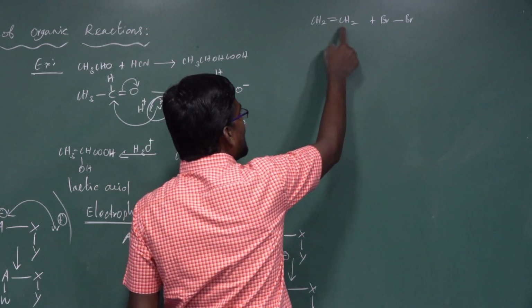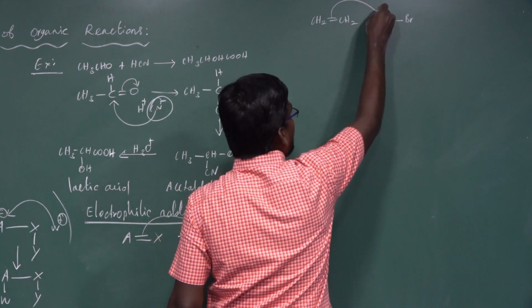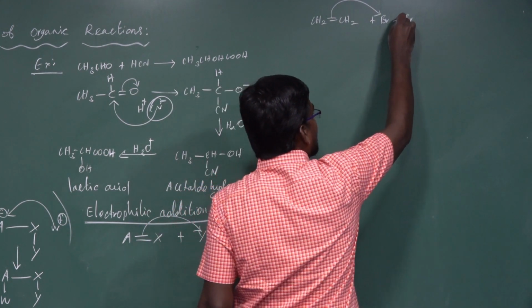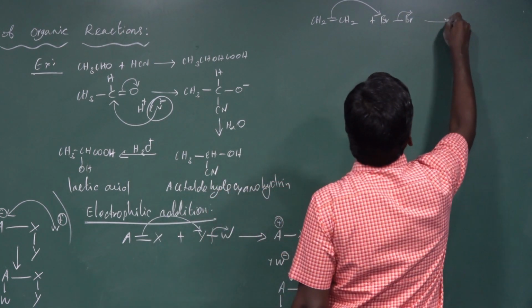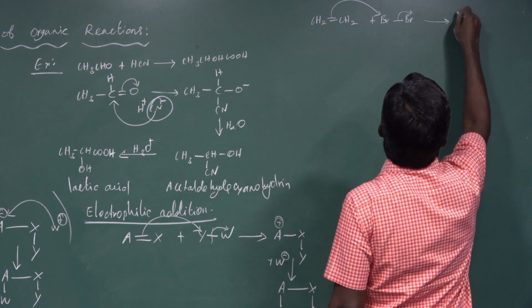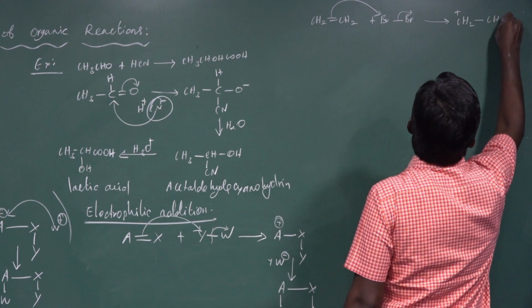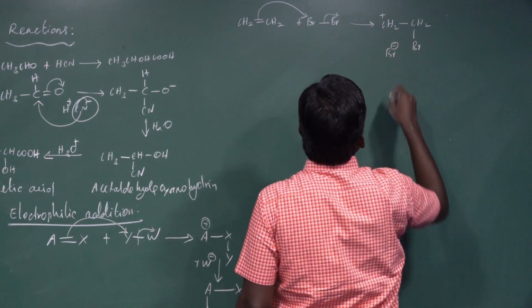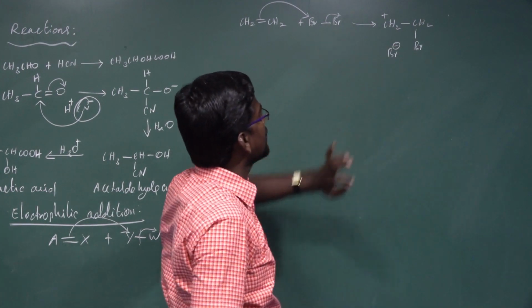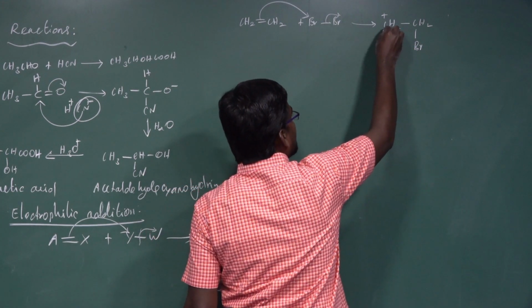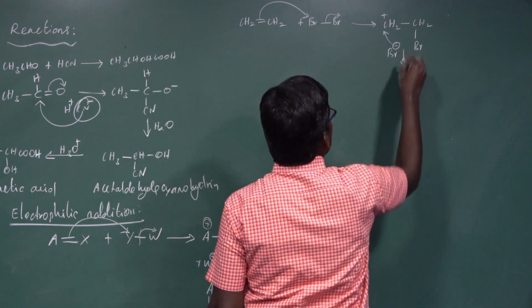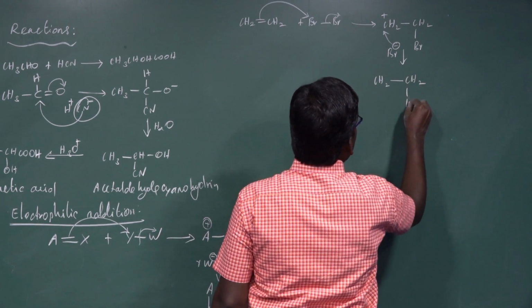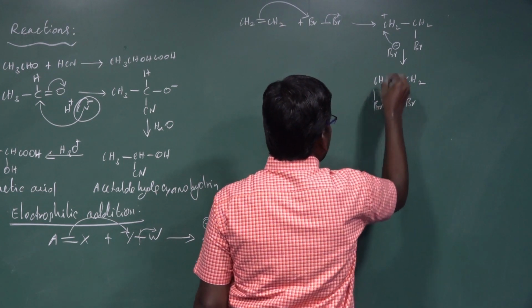That's why the carbon-carbon pi bond breaks. Both of the pi electrons attack the bromine atom, then the bromine-bromine bond breaks. Both electrons move towards the bromine side to give a CH2+ ion on CH2-Br. Then the Br minus negatively charged particle is there. The Br minus combines with the carbon plus to give CH2-CH2 with Br and Br.